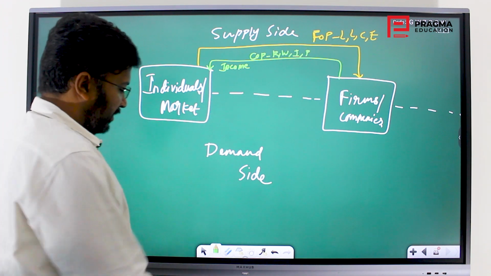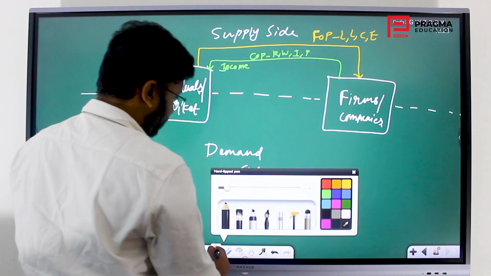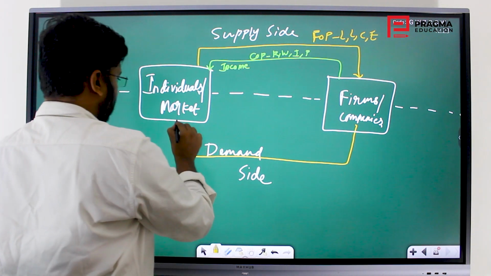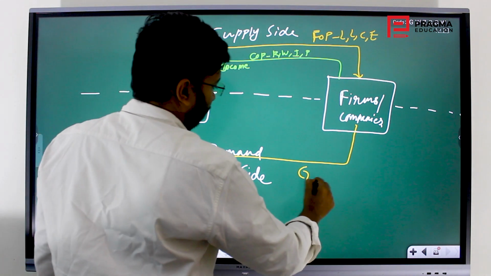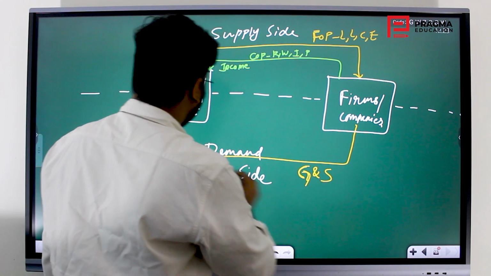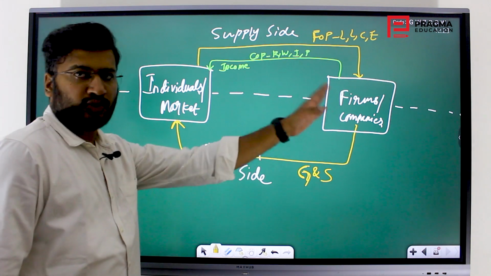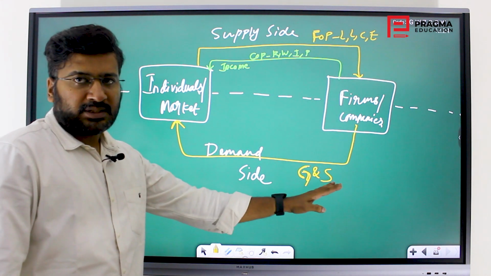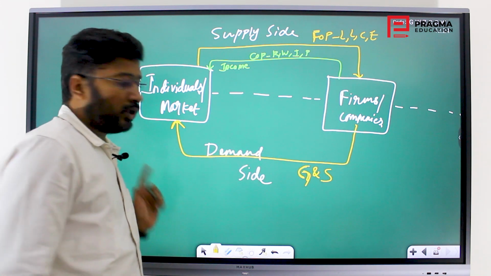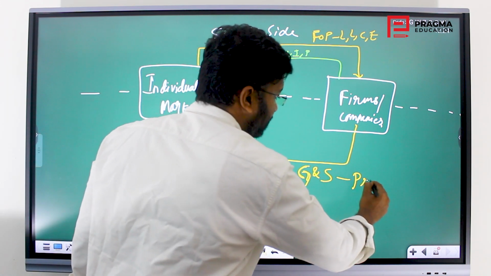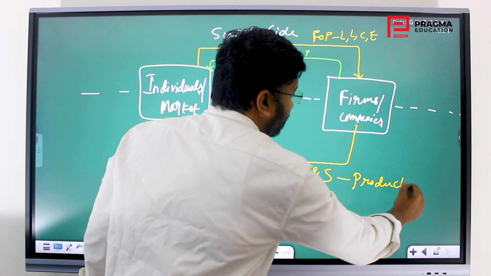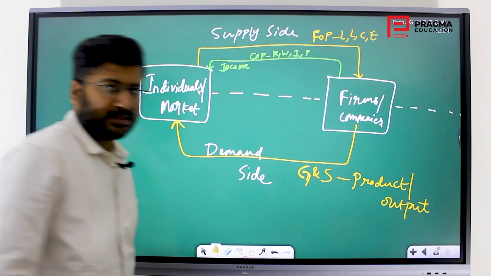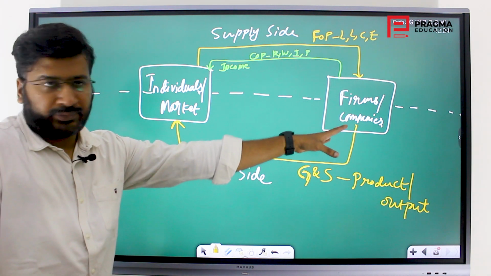Now on the demand side, firms and companies produce various goods and services that are sold in the market to the individuals. Here you capture the total goods and services. You are taking the product or output of all the goods and services from here.